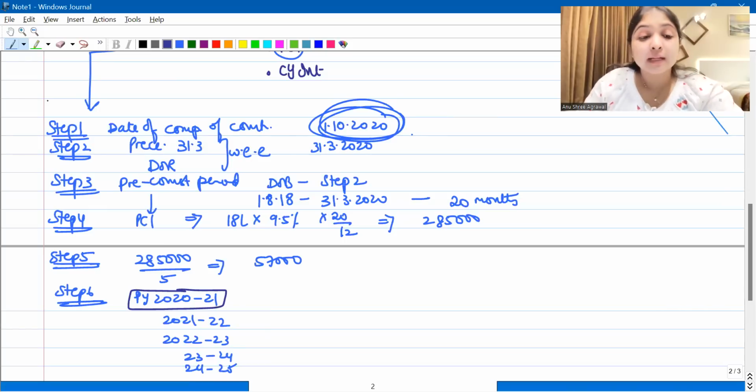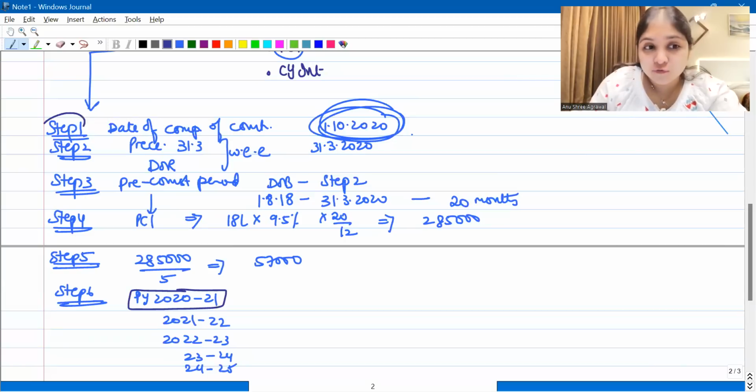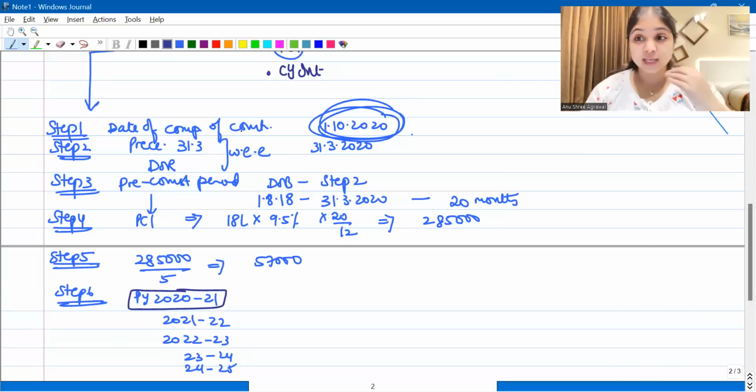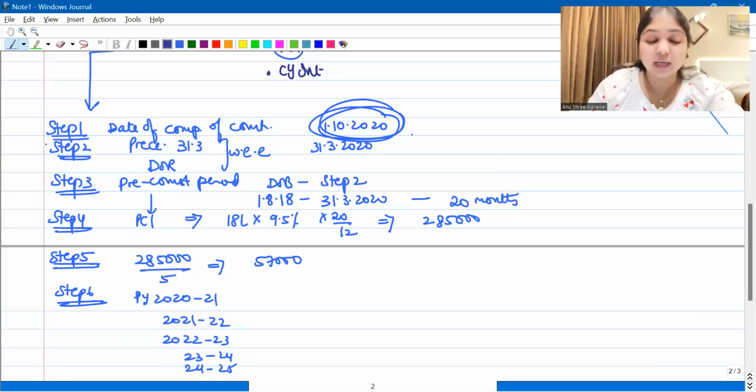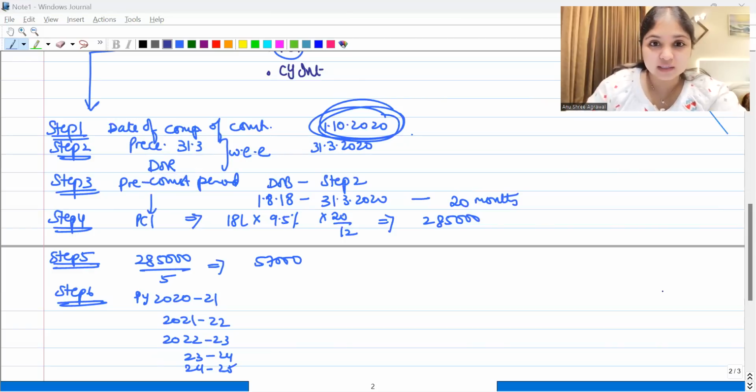These are the 6 simple steps that you can follow for pre-construction interest. Your first step is the date of completion of construction, that is, when did the construction get completed? Here it got completed on 1st October 2020. Your second step will be the preceding 31st March. Just before 1st October 2020, what is the preceding 31st March? Preceding 31st March or the date of repayment of loan, whichever is earlier.